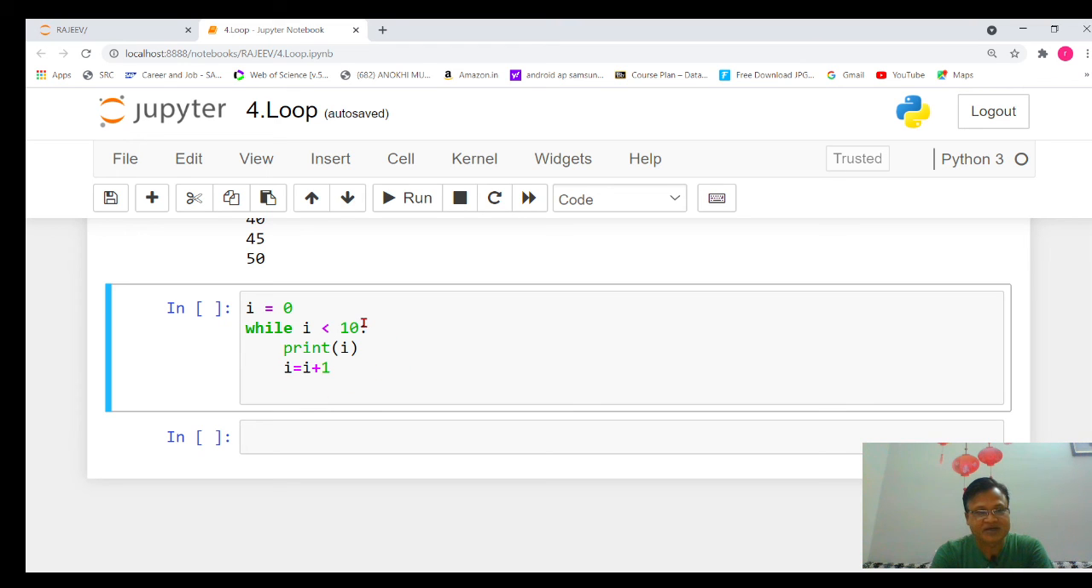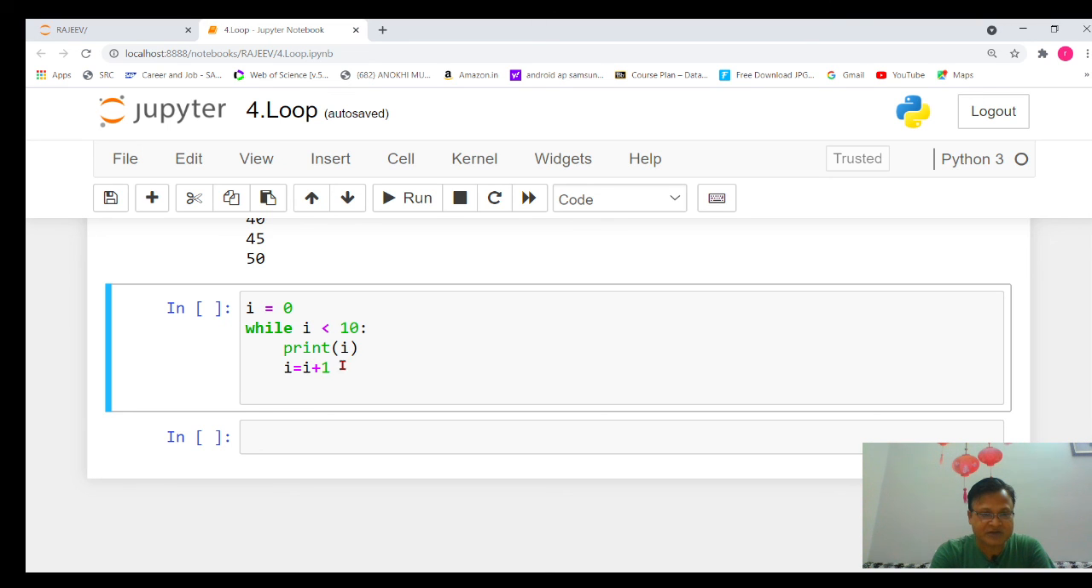And the last number after increment will be 10. So when the i value increases to 10, then 10 less than 10 is false, and we come out of the loop. So it is clear that this while loop will print numbers from 0 to 9. Normally in Python, what I have experienced is that most people like the for loop, but the while loop is also part of Python. So at least how to implement the while loop should also be clear to all of you.